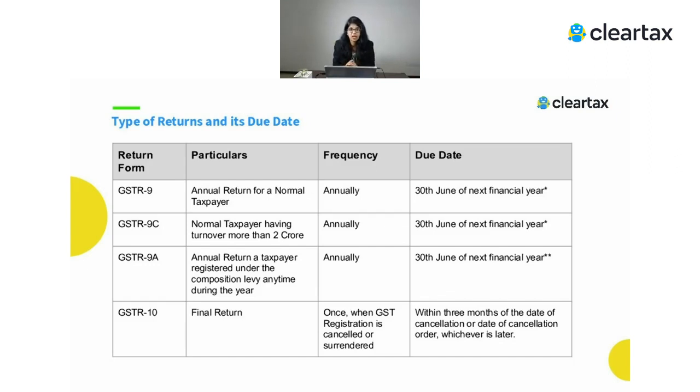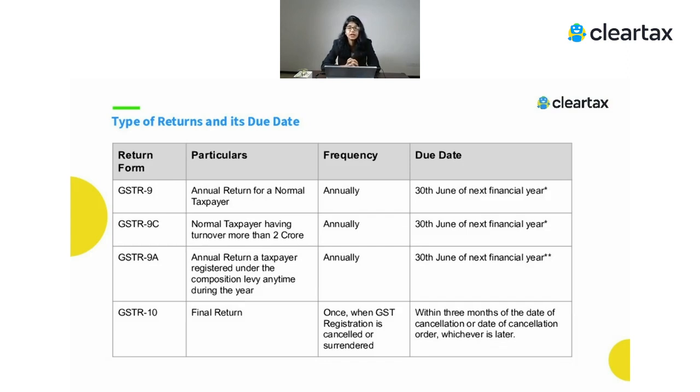Then there is GSTR 9, which is an annual return and needs to be filed by the normal taxpayer. Usually the due date is 31st December of the next year, but for financial year 18-19, the due date is the 30th June. And if we talk about 9C, the same date is applied for 9C. Who is required to file GSTR 9? Everyone is required to file GSTR 9. For 9C, whoever's turnover is more than 2 crore has to file GSTR 9C.